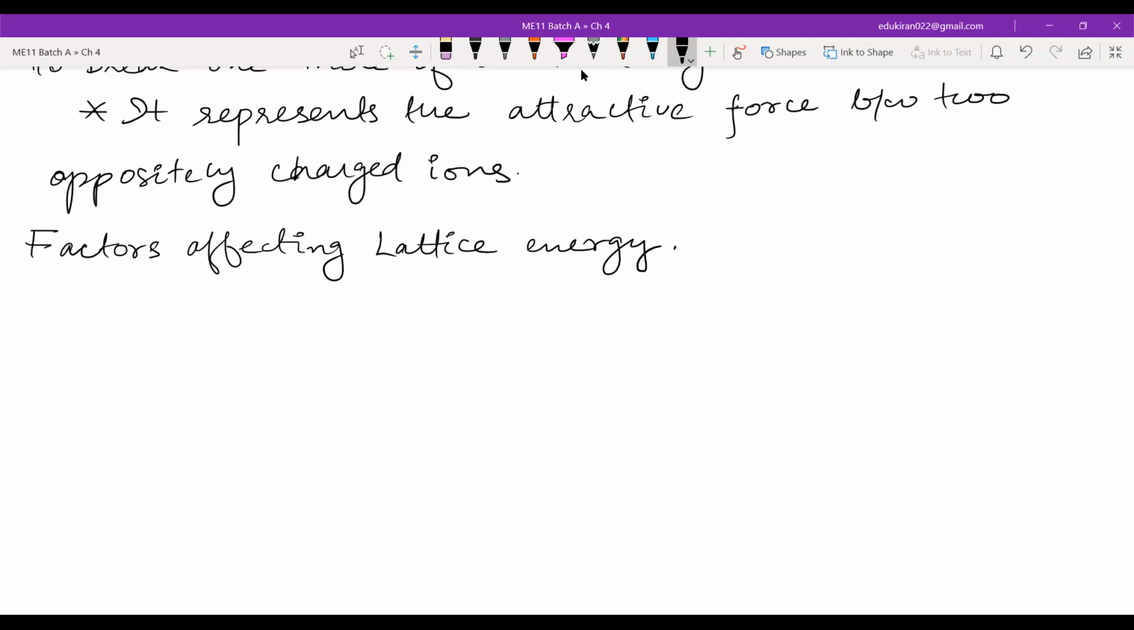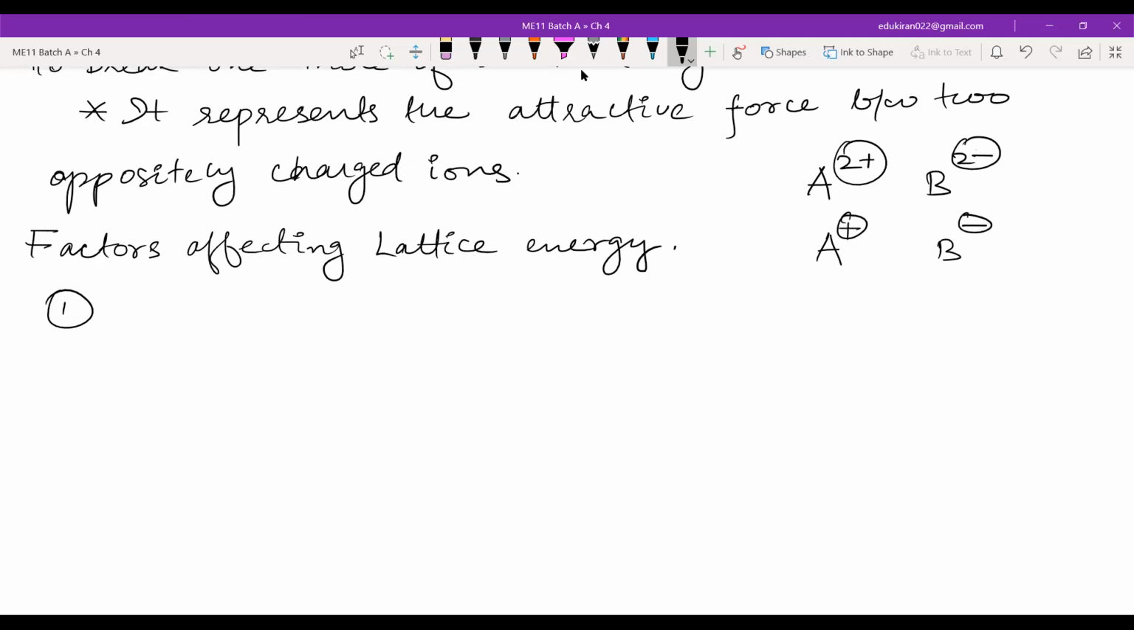Now write factors affecting lattice energy. First factor is charge. Let's suppose we have A2 positive and B2 negative. Now Hamza, tell me, let us compare this to A positive and B negative. There is just a difference of charges here: two positive charges and two negative charges, versus one positive charge and one negative charge.